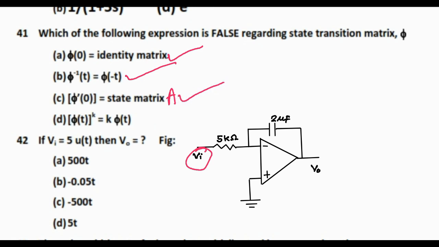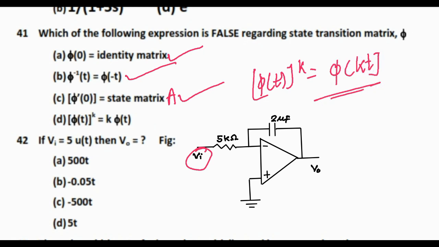This is also correct. And phi of t whole to the power k is equal to k into phi of t. This is not true because the form is phi of t whole to the power k is equal to phi of kt. This is the true thing. So here answer is option D.